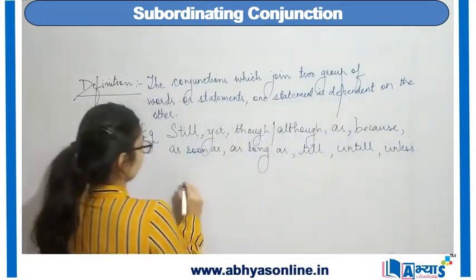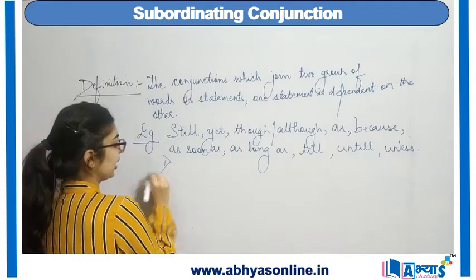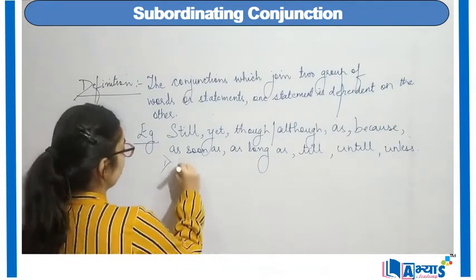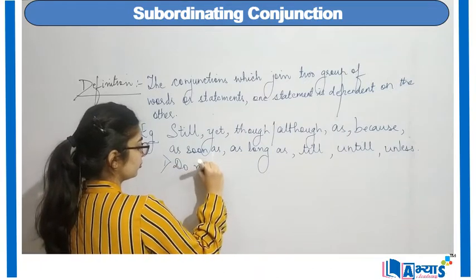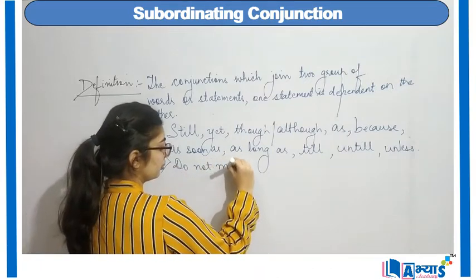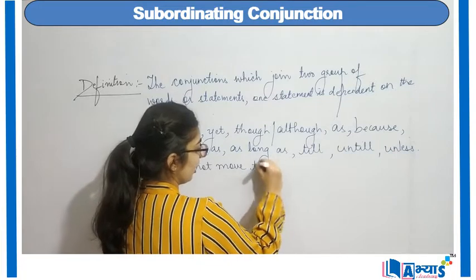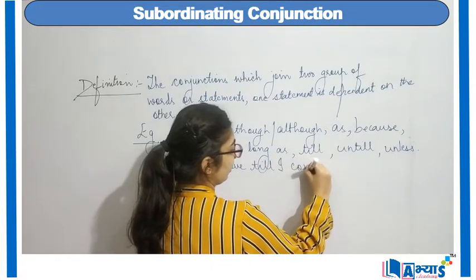So the first example can be, do not move till I come back.